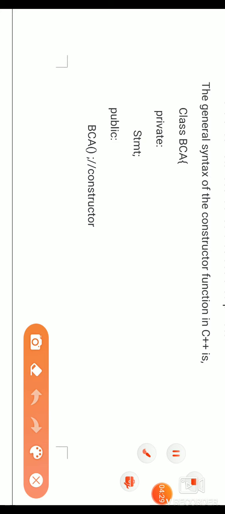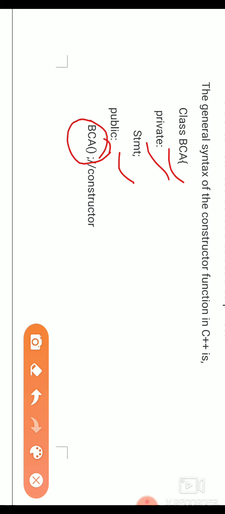Next, have a look at the syntax of a constructor. First we write the constructor name, and always remember the constructor name is the same as its class. Here I write the syntax of a constructor. BCA is a class, and private is an access specifier in which a statement will be written.